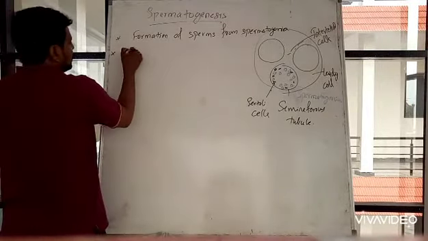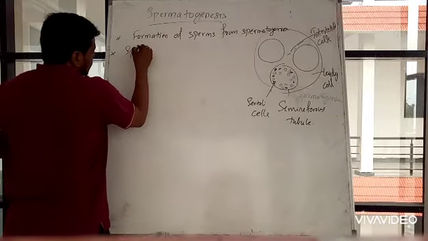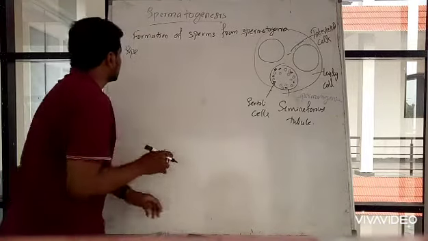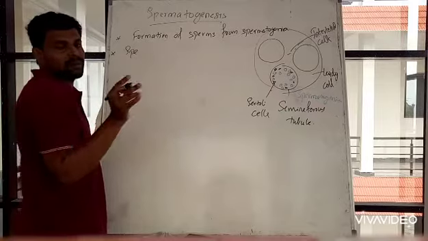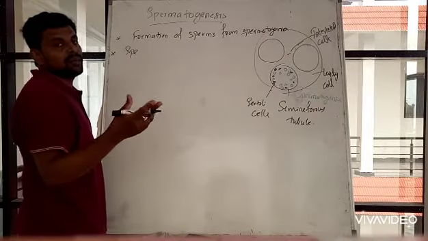I will take simple spermatogonium, singular spermatogonium, plural spermatogonia.